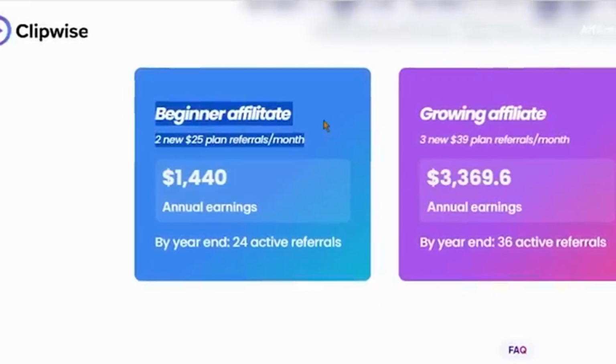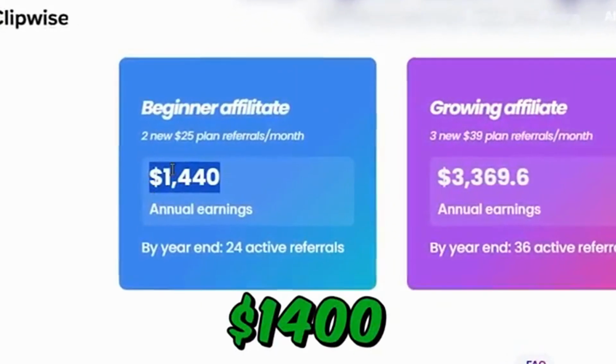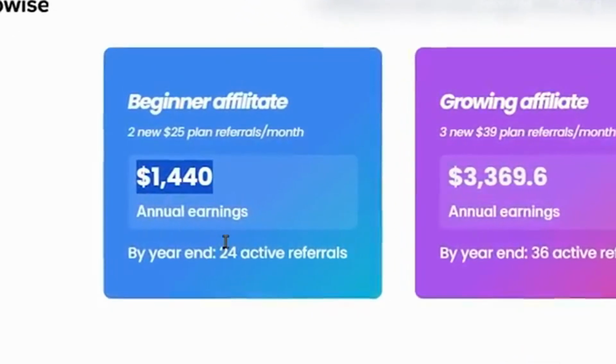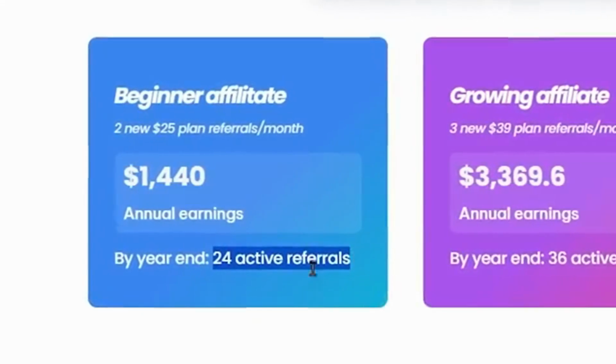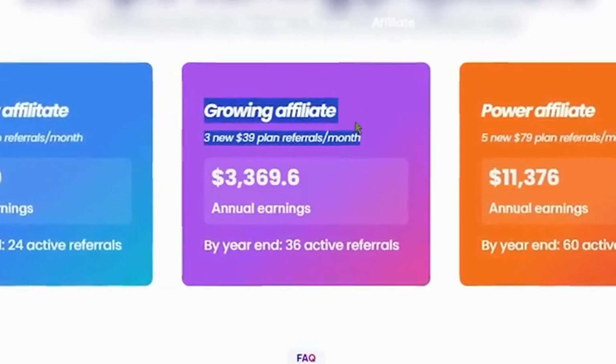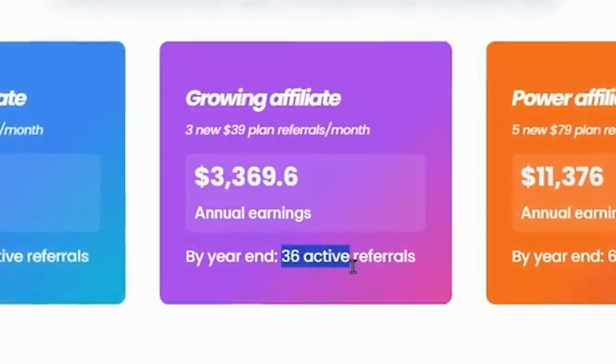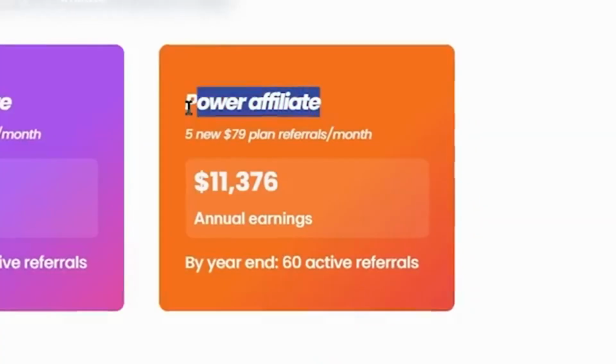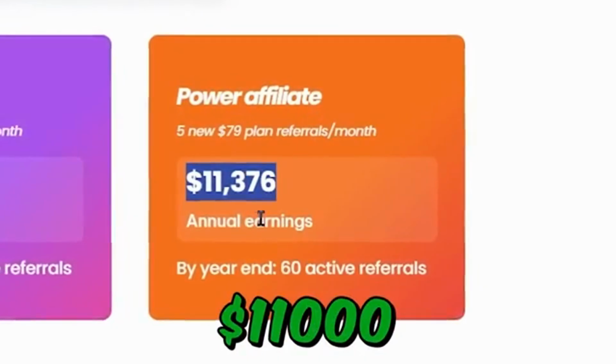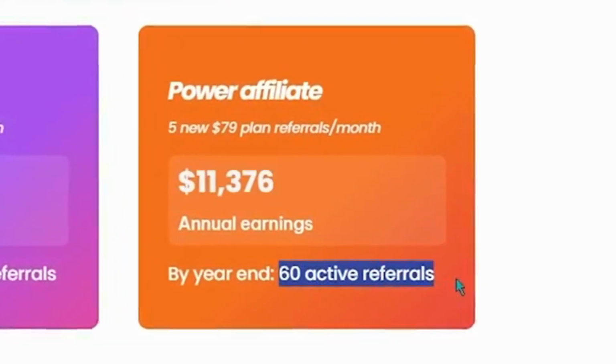which is just awesome. As a beginner affiliate, you can earn over $1,400 annually based on their earning projection, where you have 24 active referrals at the end of the year. As a growing affiliate, you can earn over $3,300 annually, where you have 36 active referrals by the end of year. And as a power affiliate, you can earn over $11,000, where you have 60 active referrals by the end of the year.